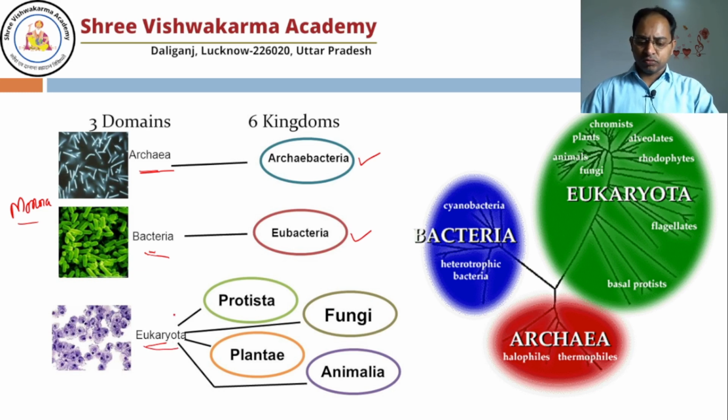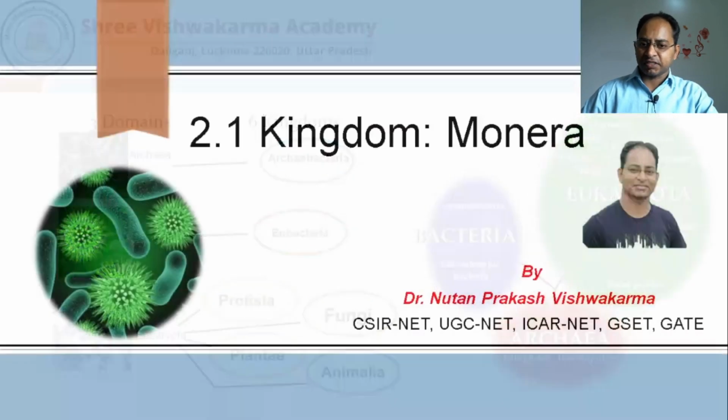Alright, so this is enough to understand the six kingdom classification, but as per the NCERT, we have to study the five kingdom classification in very detail. So as you know, there are five kingdoms: Monera, Protista, Fungi, Plantae and Animalia. So I am going to discuss all the kingdoms in that pattern only. So first we'll discuss the kingdom Monera.